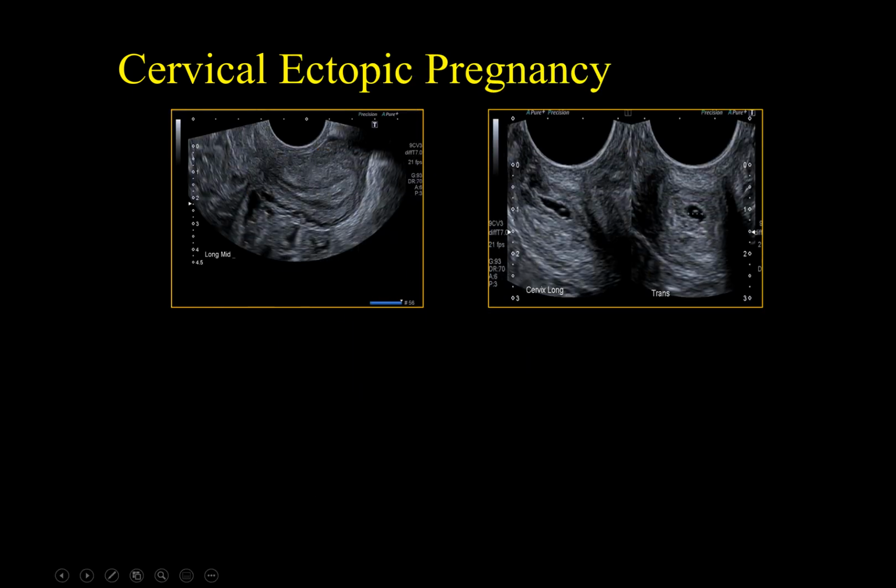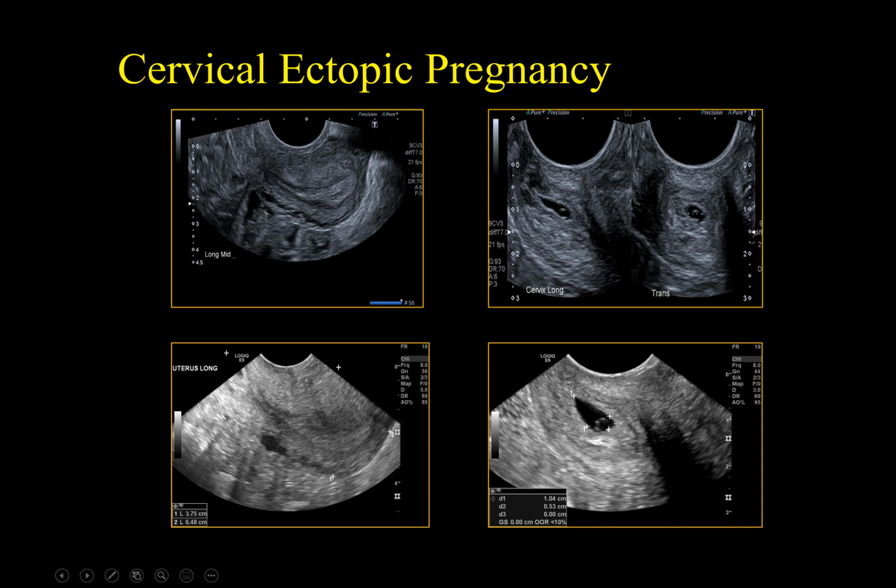And this patient comes to the emergency department with pain and bleeding. Her ultrasound shows a retroverted uterus, the endometrium has no decidual reaction, and there is no gestational sac within the endometrial cavity. At the cervix, there was an irregular gestational sac containing a yolk sac, but no fetal pole or embryo. Two days later, the gestational sac is identified again in the cervix, but larger, with a yolk sac that increased in size. Still, there was no embryo or fetal pole.